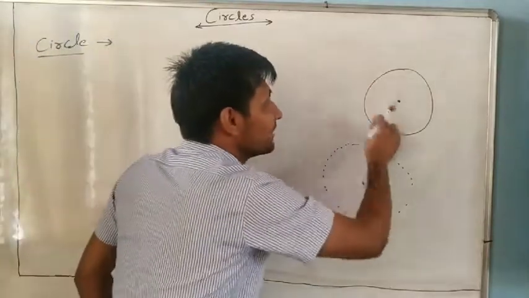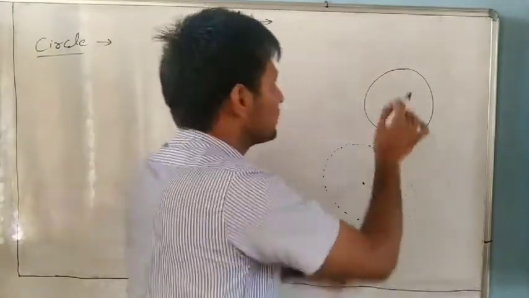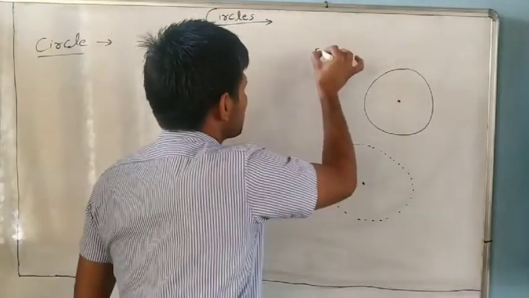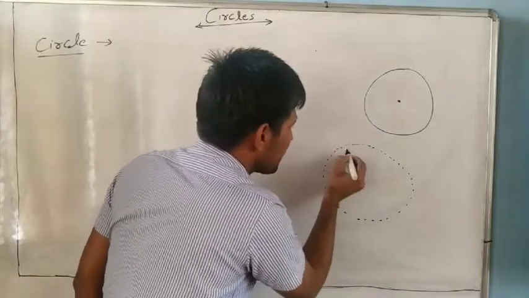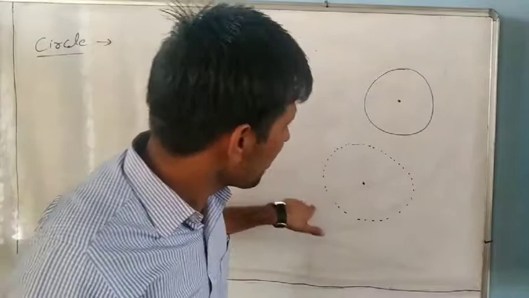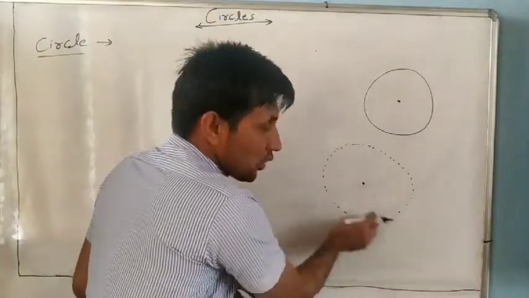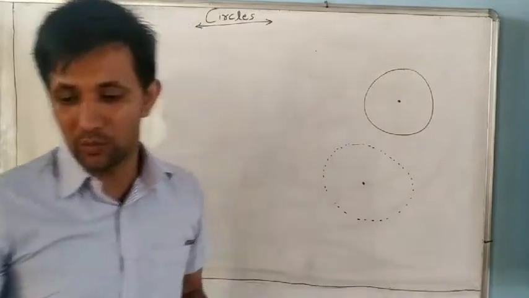Line segments are like a line, but these are not lines because they are curves. But if you take a very small portion, it is a small point. And there are how many points? Infinite. So what is a circle? A circle is a collection of all these points.